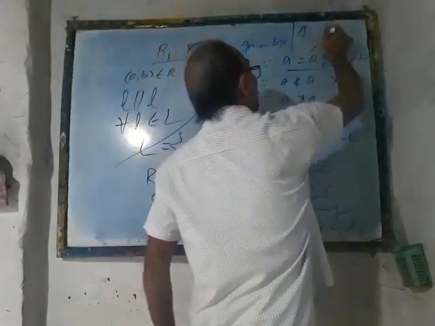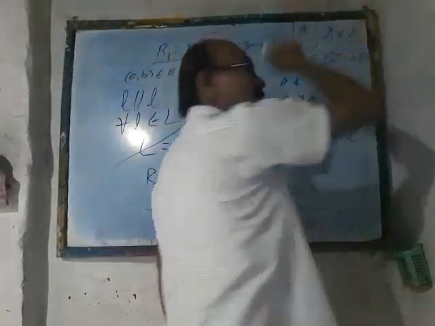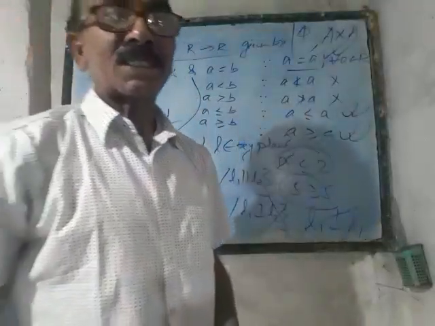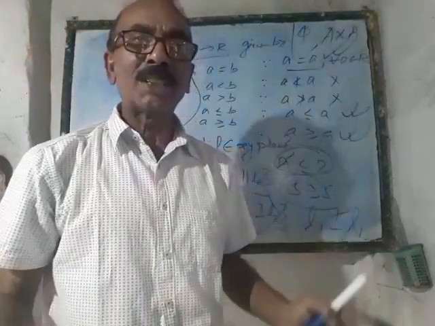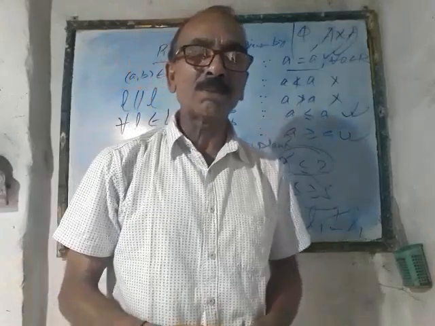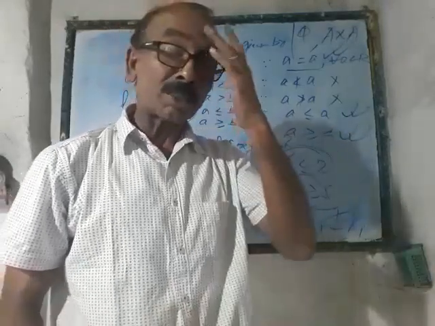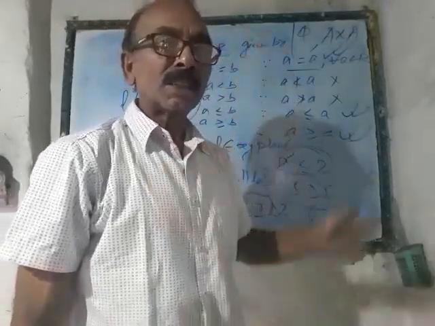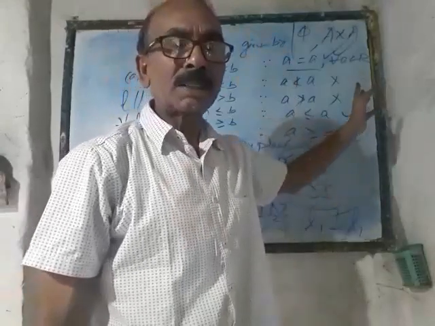What about the universal relation? A cross A itself is a relation which is known as the universal relation.